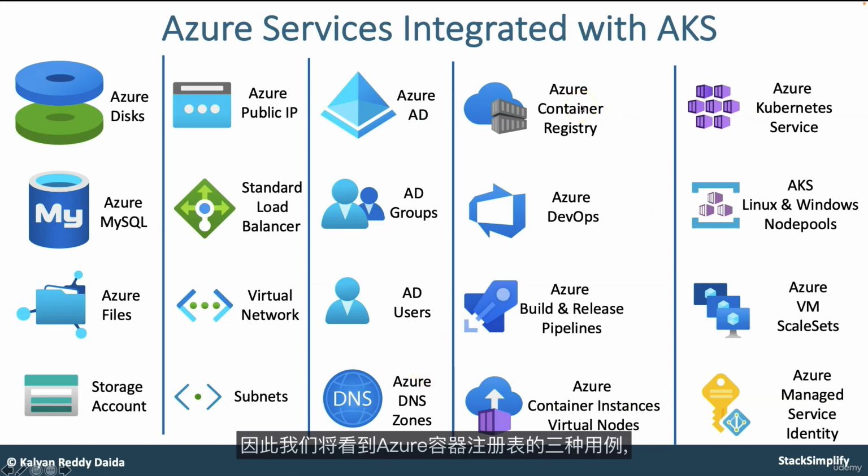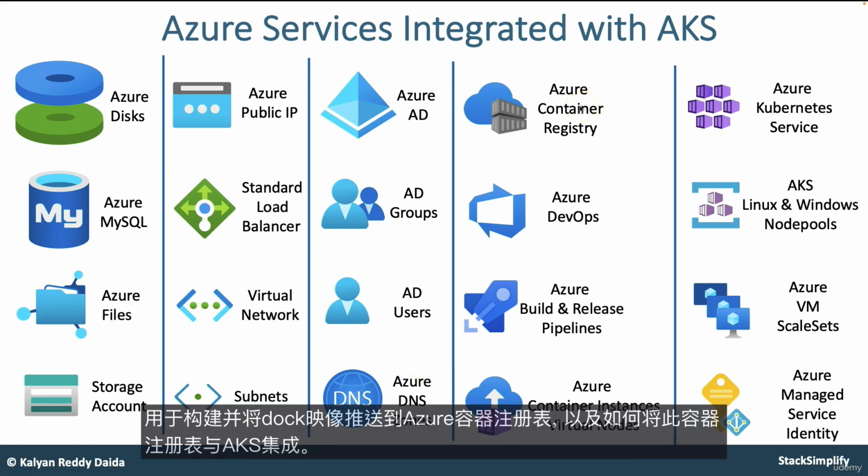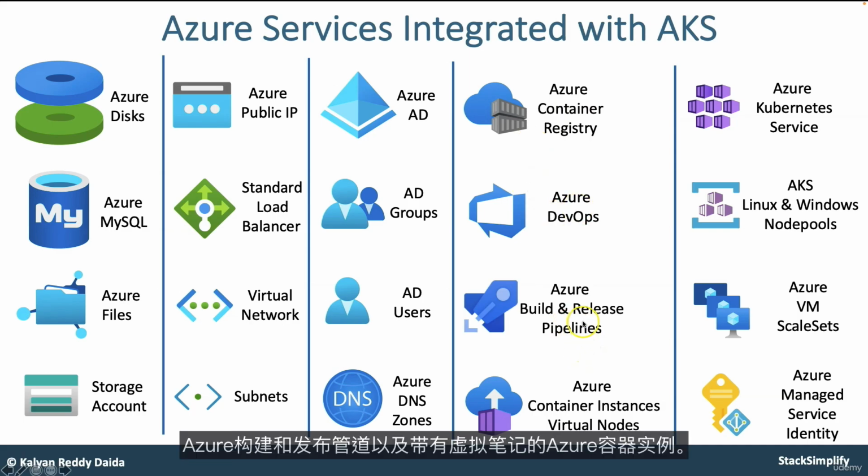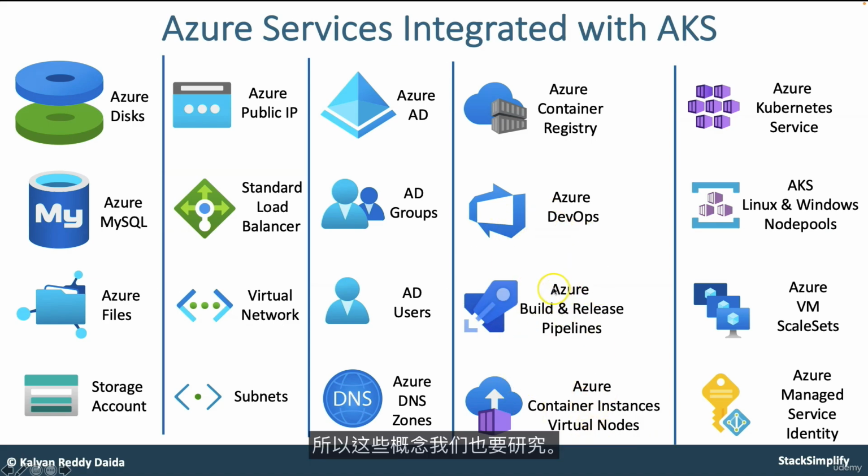We are going to dedicatedly see 3 types of use cases for Azure Container Registries: building and pushing the Docker image to Azure Container Registry, and how to integrate this Azure Container Registry with Azure AKS, by direct integration or with a service principal. All those things we are going to look into. From there, we'll move on to Azure DevOps, Azure build and release pipelines, and Azure Container Instances with virtual nodes. These concepts also we are going to look into.